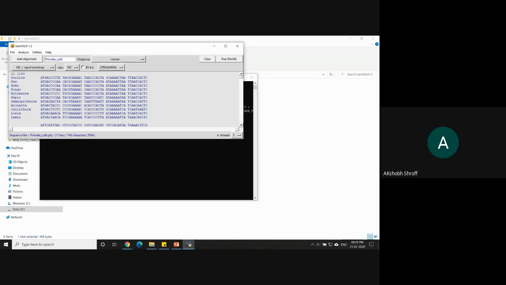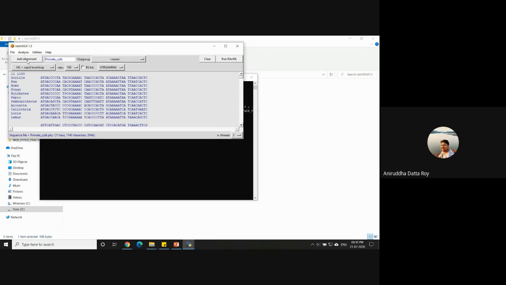Since I'm on a Mac, it didn't open up when you told me to click that. So can I also open RaxML separately and then do this? So I did open RaxML separately.